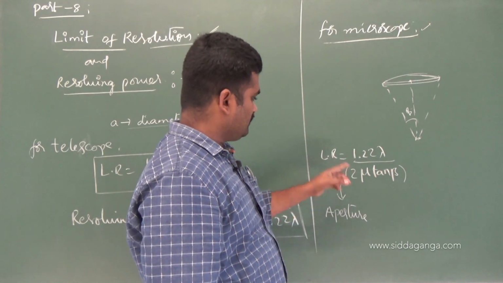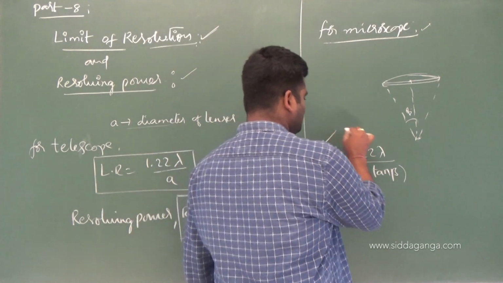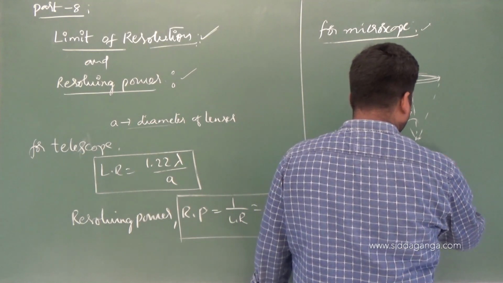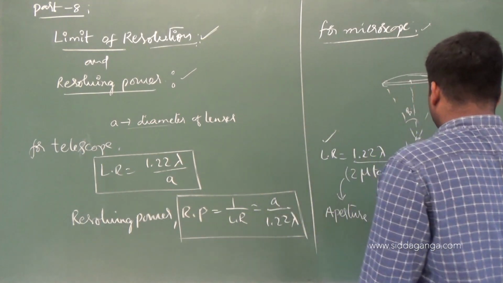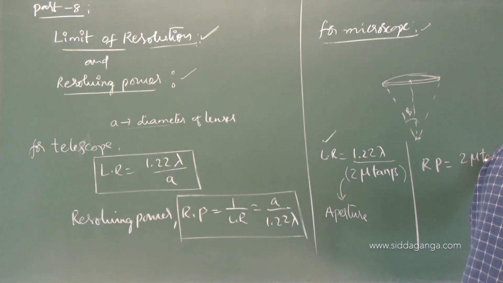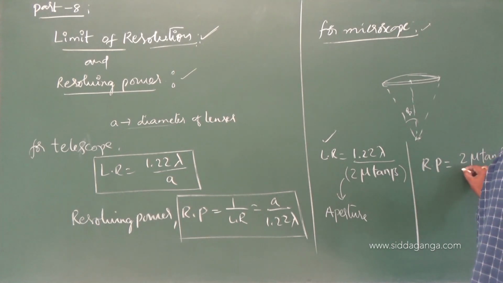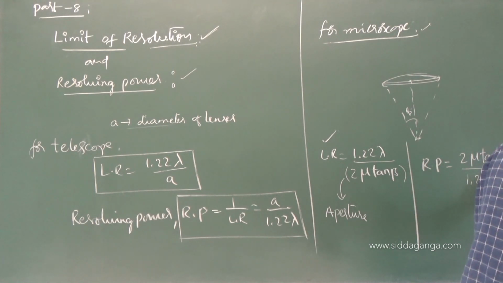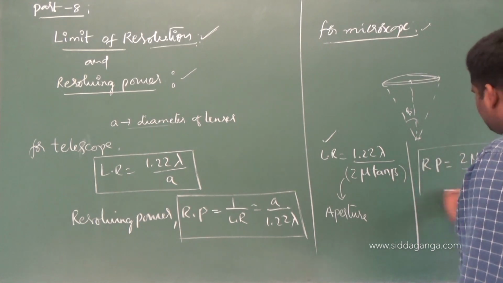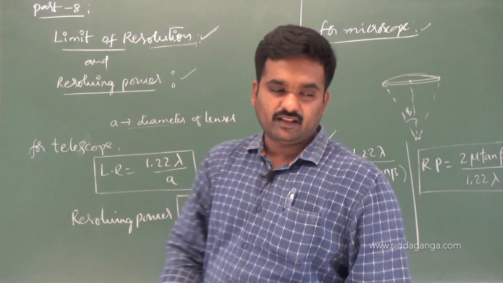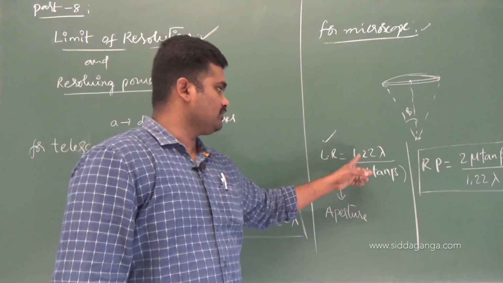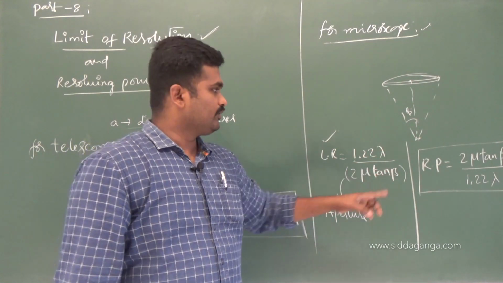So this is the relation for the limit of resolution. The resolving power will be 2 mu tan beta divided by 1.22 lambda. This is the expression for the resolving power of a microscope, and the limit of resolution of a microscope is 1.22 lambda by 2 mu tan beta.